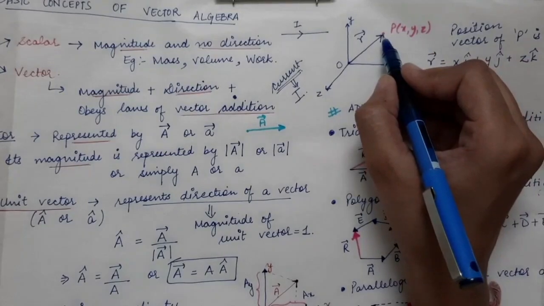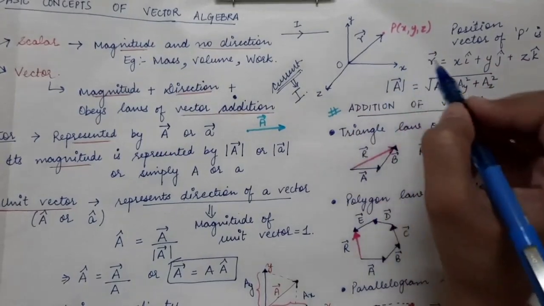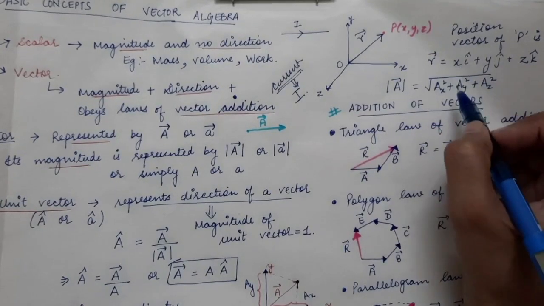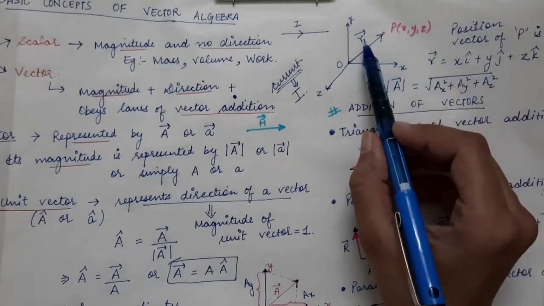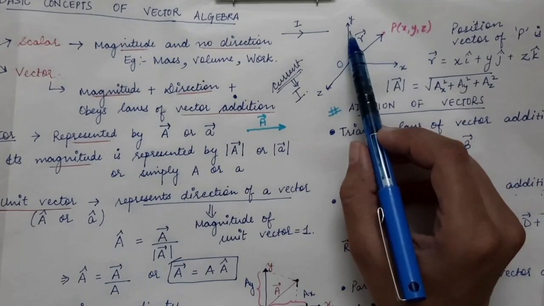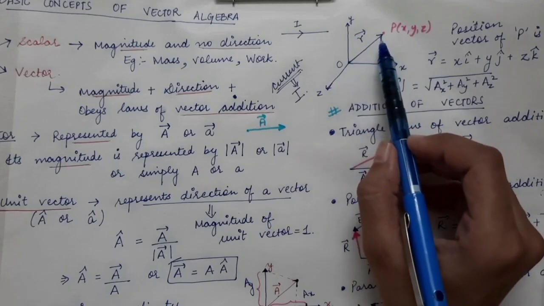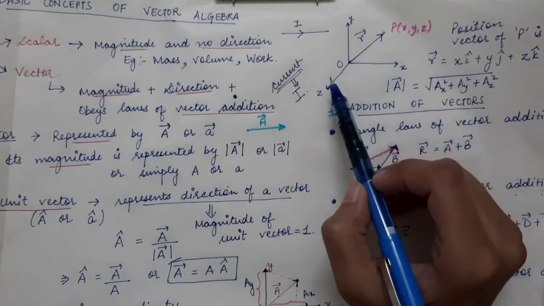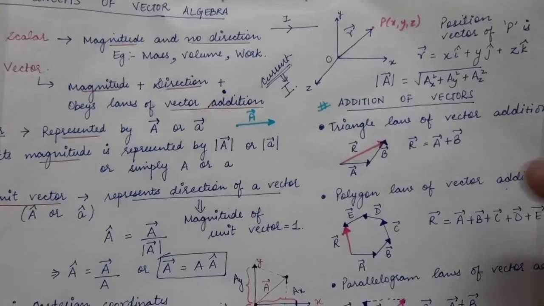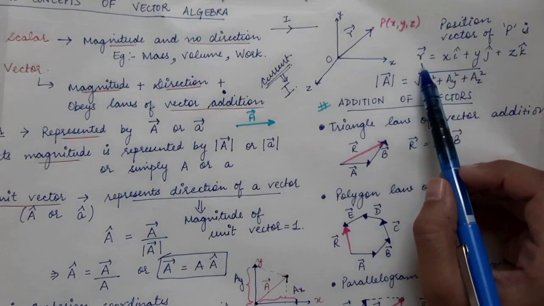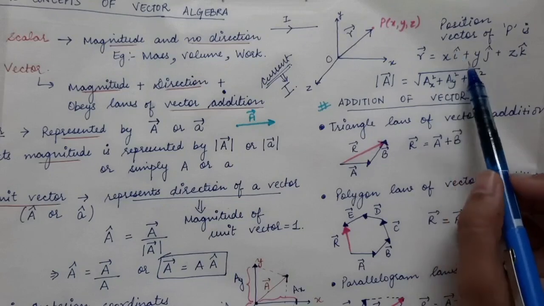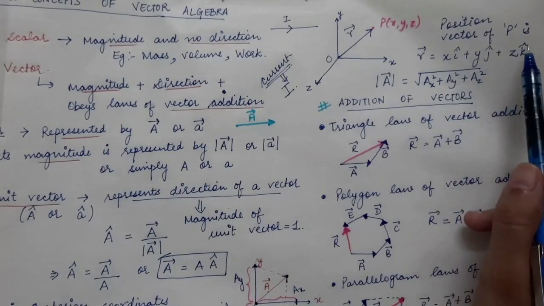Now let's say it has a projection on the x-axis equal to some value, let's say x. Similarly, this vector will have a projection of y on the y-axis, and similarly a projection on the z-axis, let's suppose that is equal to z. So the r vector, the position vector of the particular point x comma y comma z, will be equal to xi cap plus yj cap plus zk cap.